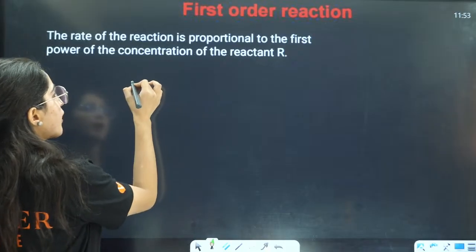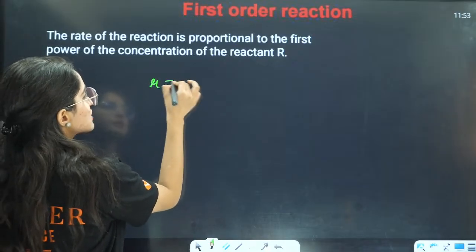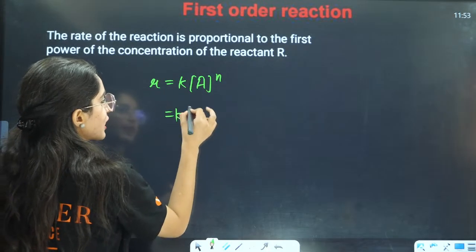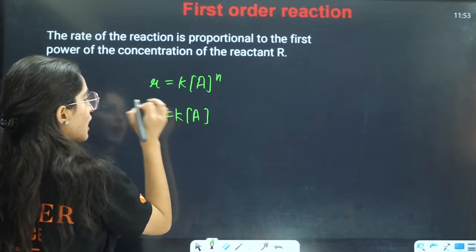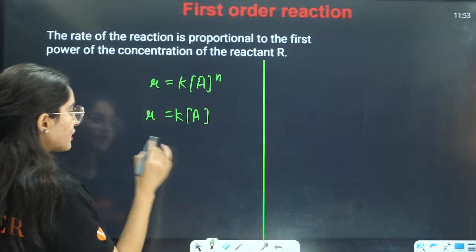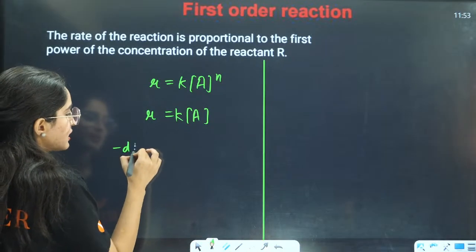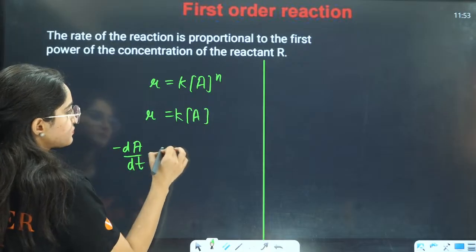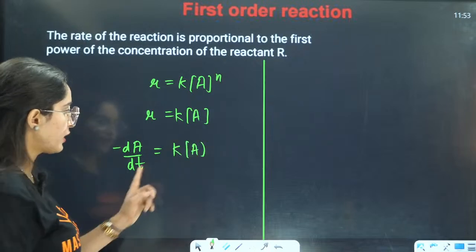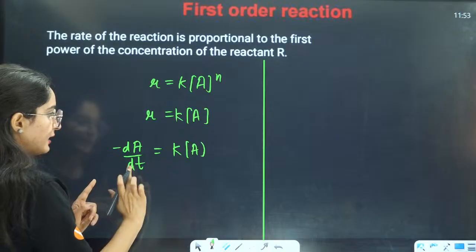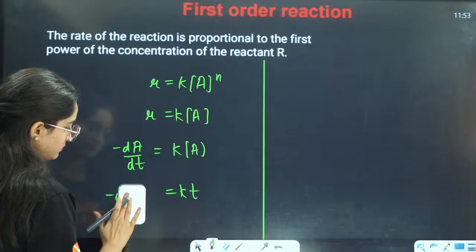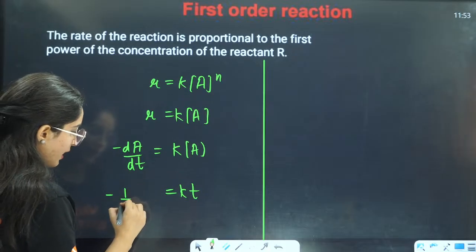If you talk about the rate law equation, I'll say R equals K A raised to power n. Order is first order, so it is K A raised to power 1. Now what is R? R is nothing but minus dA by dt equals to KA. If you take A here and dt on this side, it will be K dt equals minus dA by A.